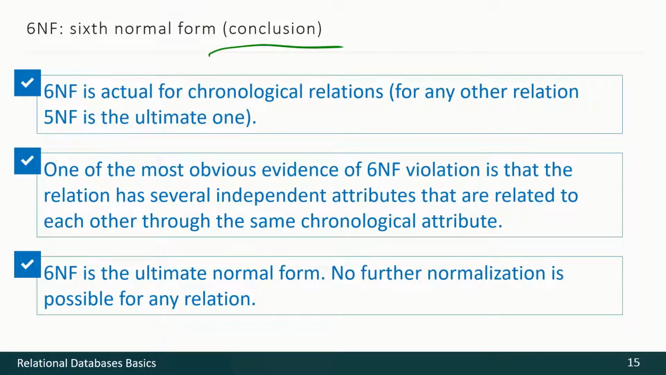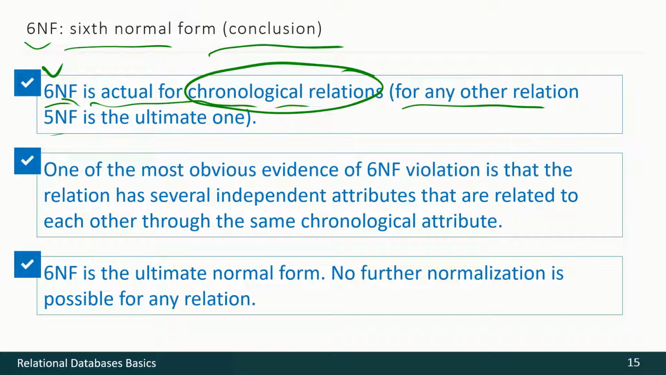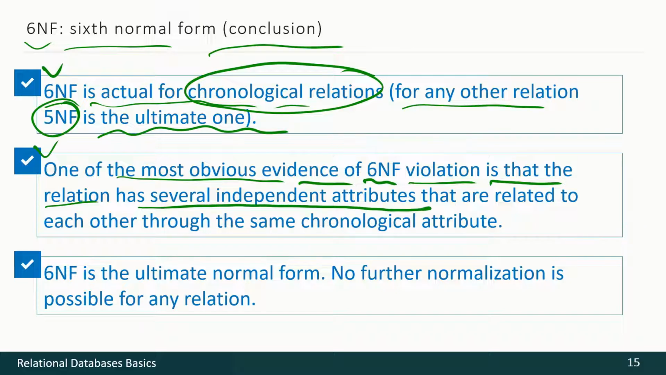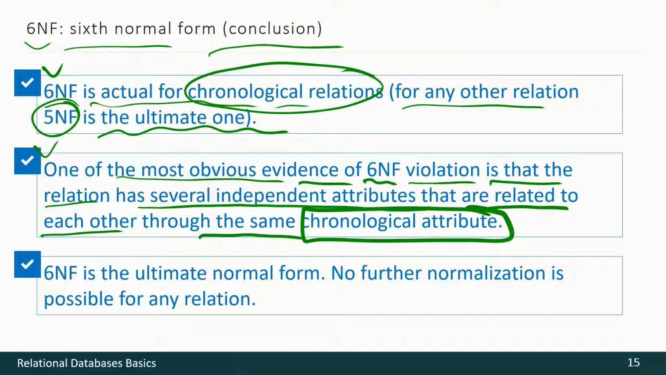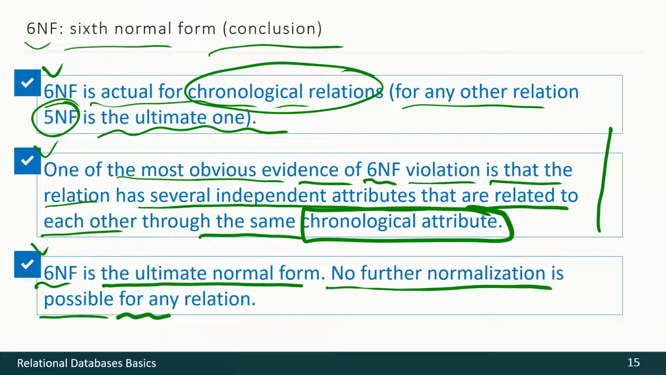Here's the conclusion for the sixth normal form. The sixth normal form is actual for chronological relations. For any other relations, the fifth normal form is the ultimate one. One of the most obvious evidences of the sixth normal form violation is that the relation has several independent attributes that are related to each other through the same chronological attribute. This is where the vertical decomposition comes into play. And the sixth normal form is the ultimate normal form. No further normalization is possible for any relation. So, no more normal forms.